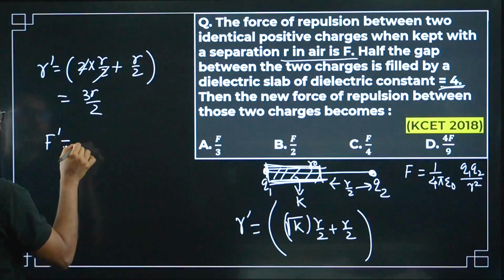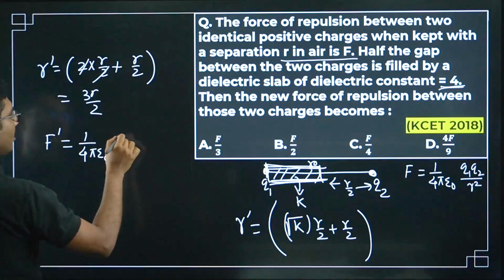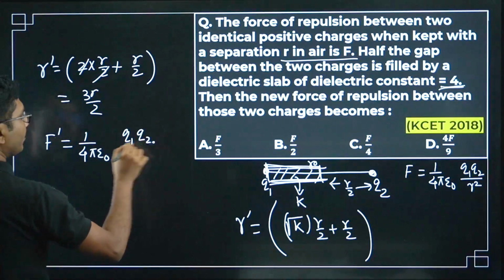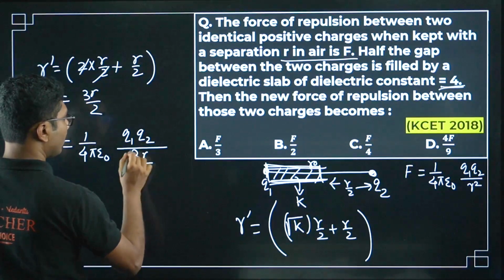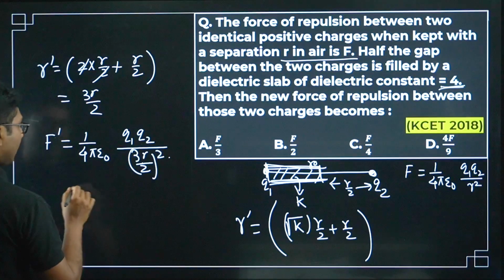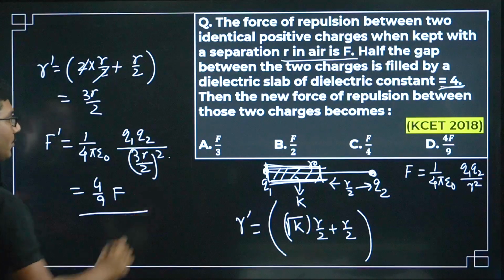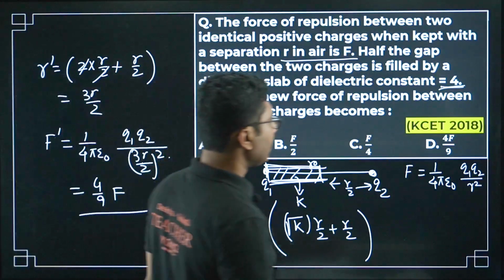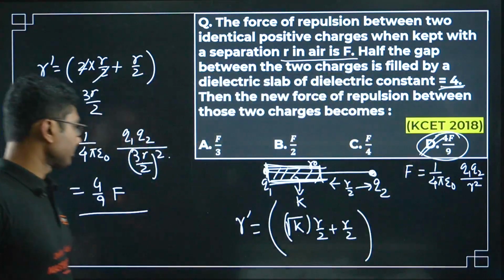New force will be 1 by 4 pi epsilon naught Q1 Q2 by (3r by 2) whole square, that is 4 by 9 into F. So the correct answer is option D.